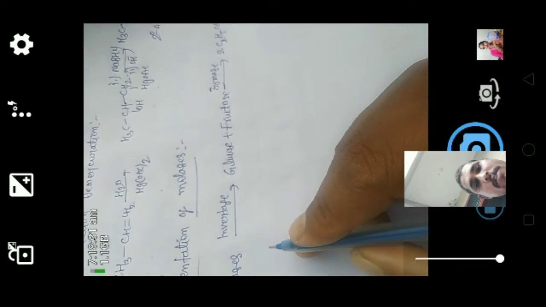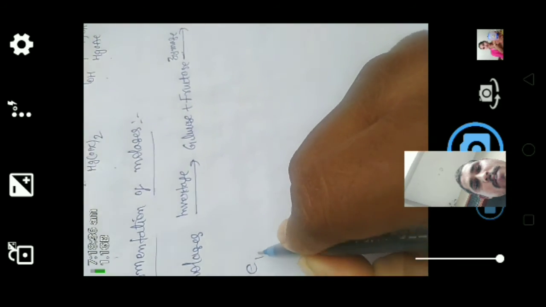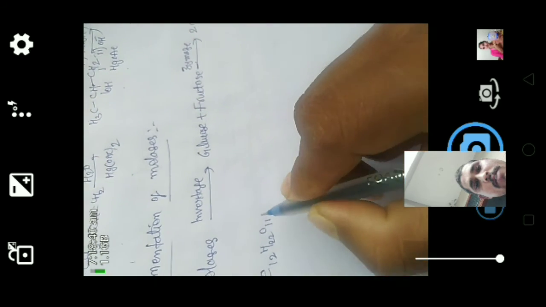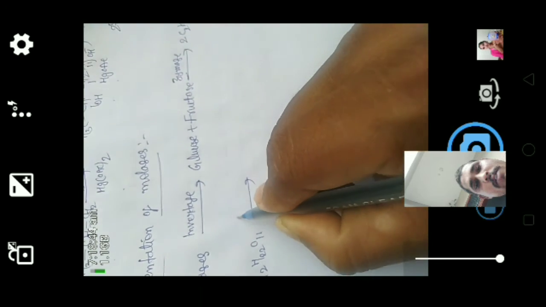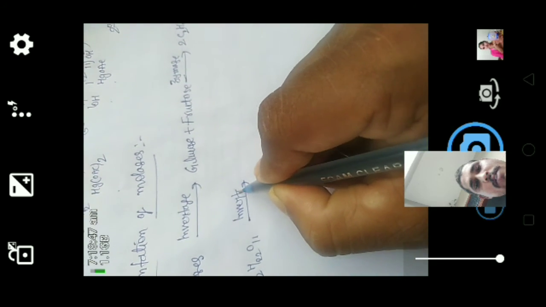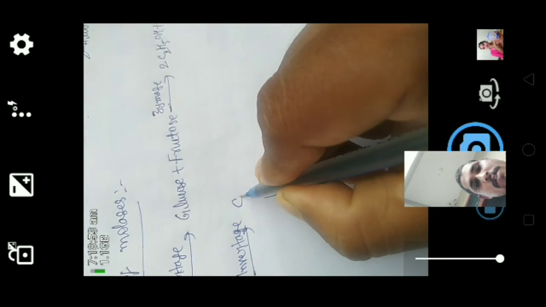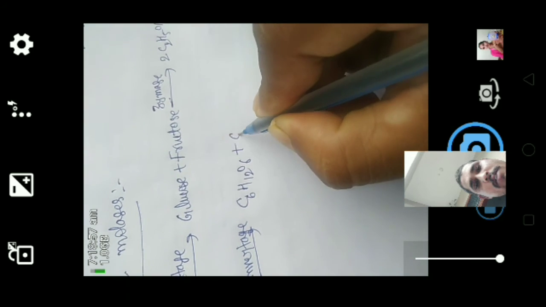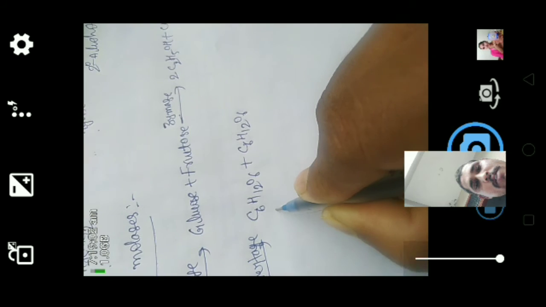Here when we see the reaction, this is the molasses formula, C12H22O11. When we react this molasses in the presence of invertase enzyme, it produces glucose and fructose, C6H12O6 plus C6H12O6.